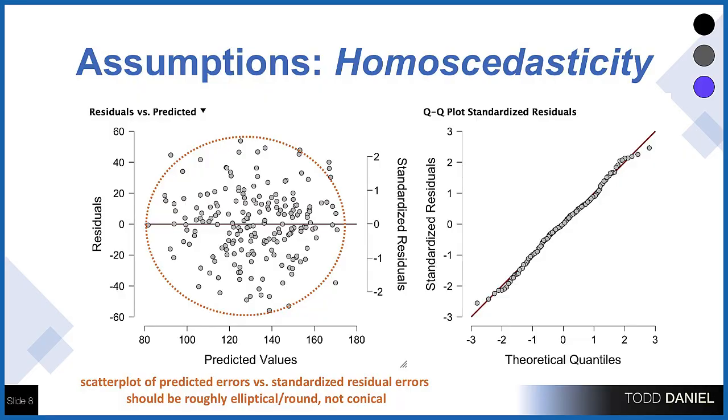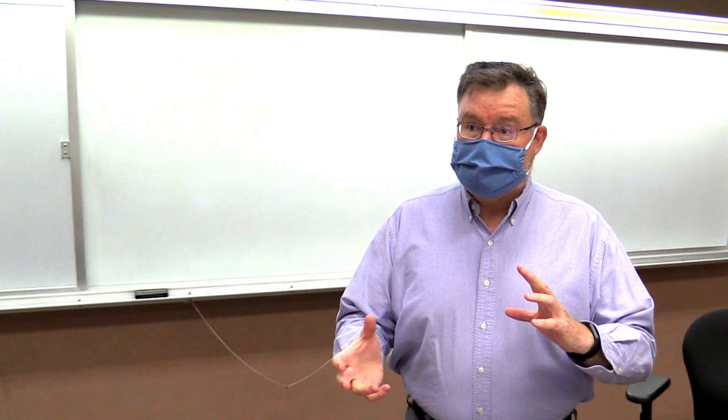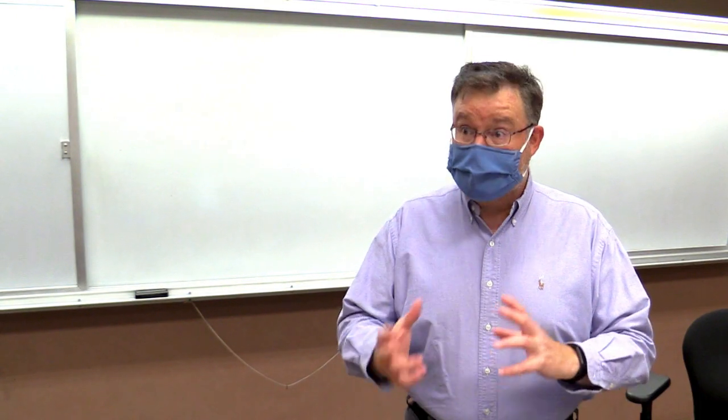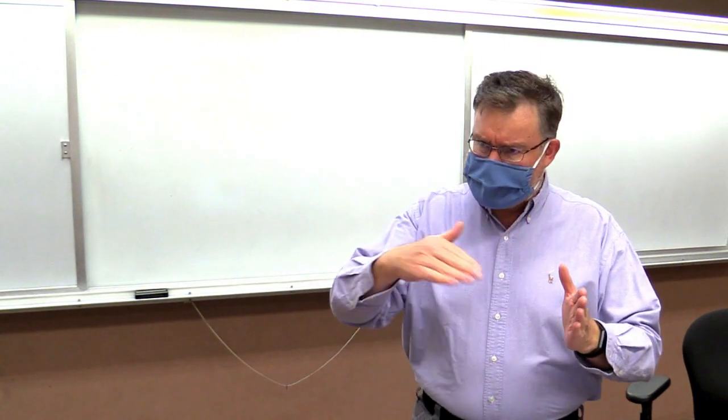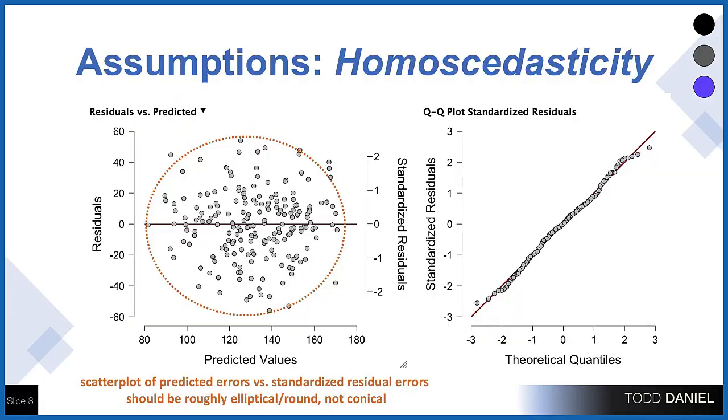Now we have another plot here. It's the residuals versus predicted errors. We're going to use that to check the assumption for homoscedasticity. We want to know if the variability or the error around the predictors and the dependent variable is the same at all levels of the dependent variable.